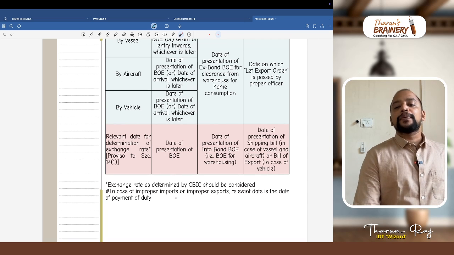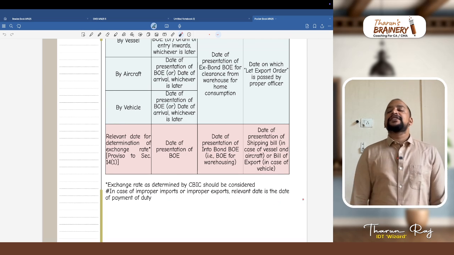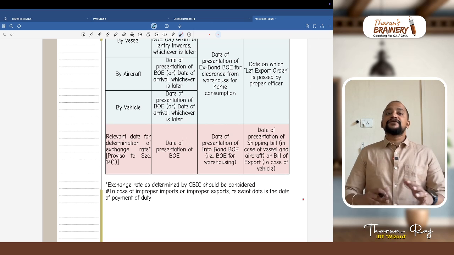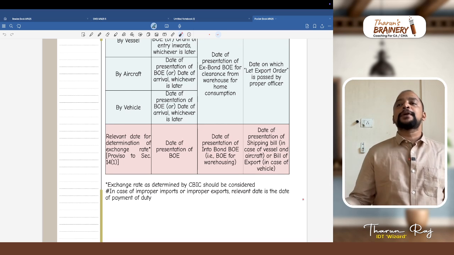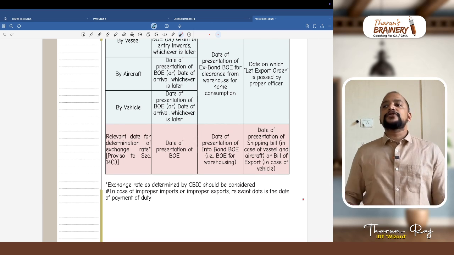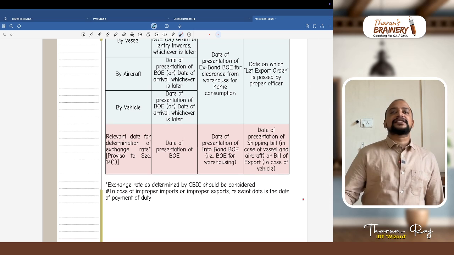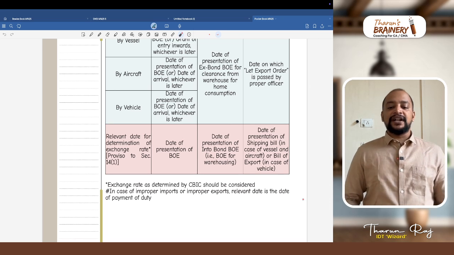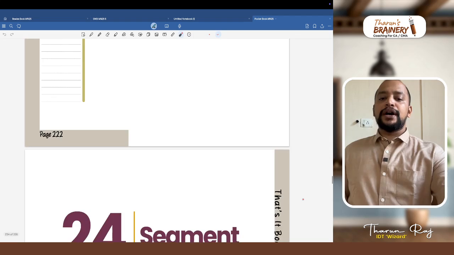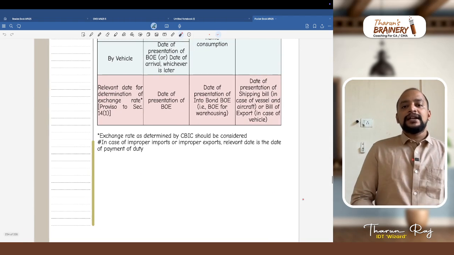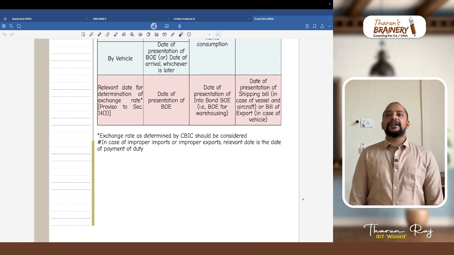In case of improper imports or improper exports, the relevant date is the date on which we pay the customs duty. Improper import or improper export means smuggling. In case of smuggling, the date on which we pay the customs duty is taken as the relevant date. So this is about the revision of the first chapter, that is taxable event under customs.